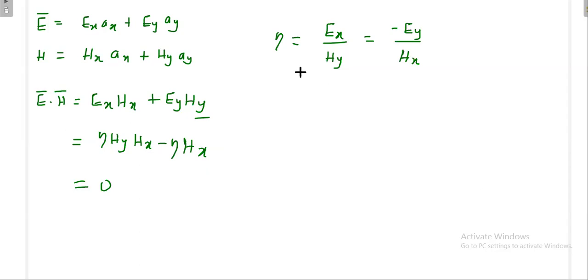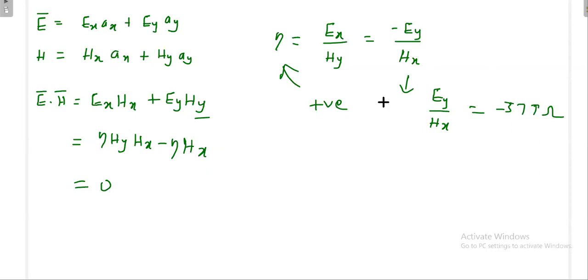Very clearly I am putting positive here. Sometimes, see what happens in this case: if you take the ratio of Ey to Hx, you will get minus 377 ohm. But that is not true, because your impedance will always be a positive quantity. That means your magnetic field direction may vary according to that.